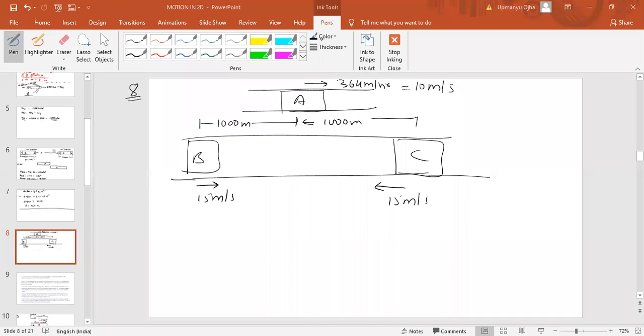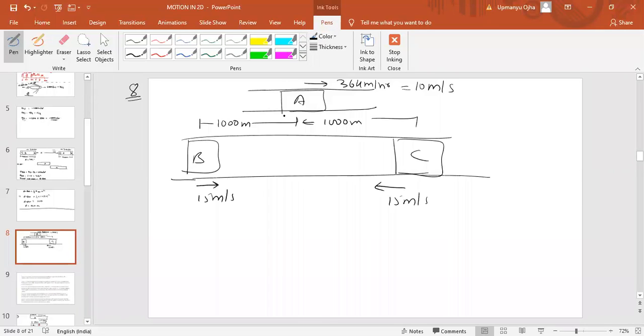So what we have to do? We have to find, meaning car B wants to overtake car A, to avoid the accident. What is the minimum acceleration? It means before C, B has to overtake A. Okay, so just see this point.